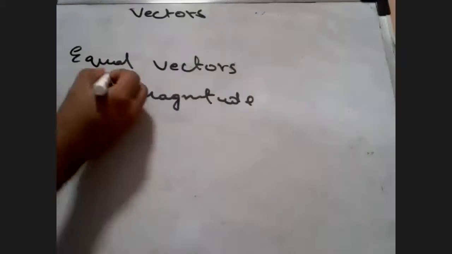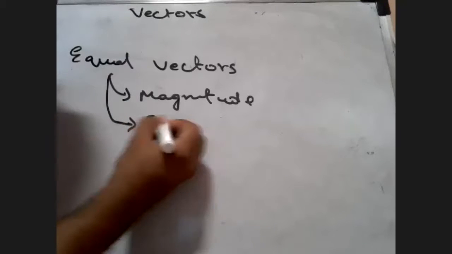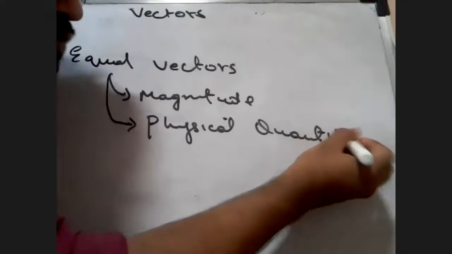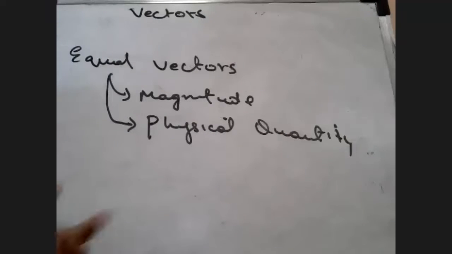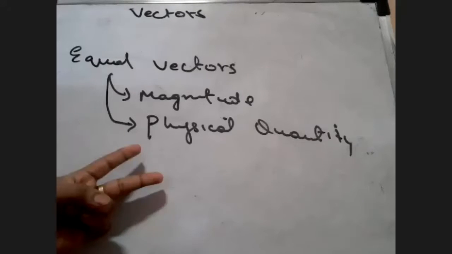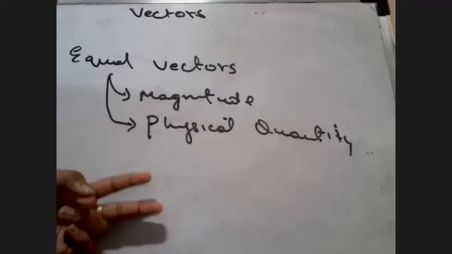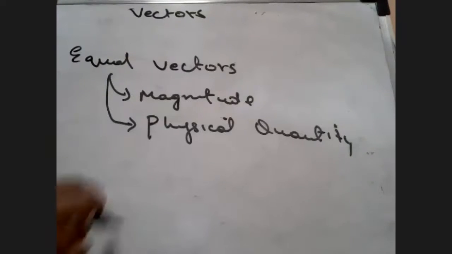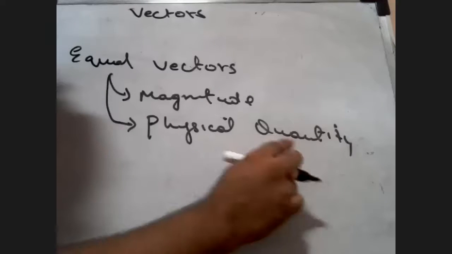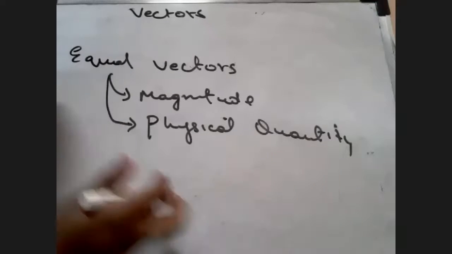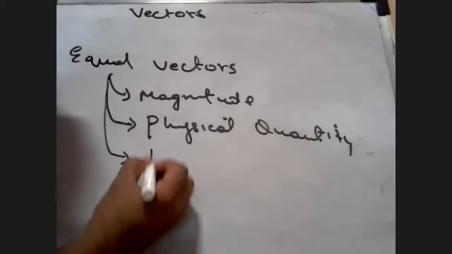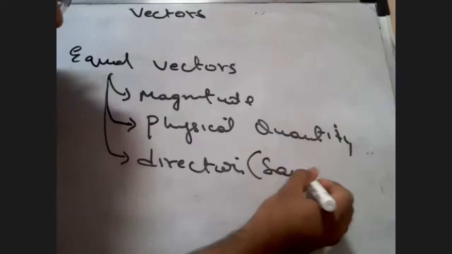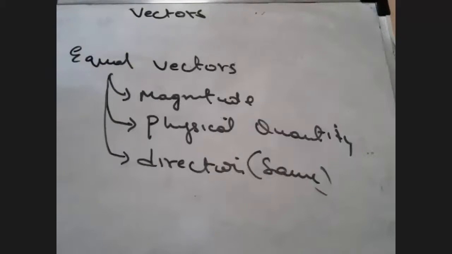But what else will be common? They will have the same physical quantity. That means I'm not talking about two vectors where one is velocity and one is some force. No, I'm talking about two vectors which are two velocities, or two forces, or two accelerations. They have a certain direction. I am just saying that they have equal magnitude and the same physical quantity, and of course they are going to have the same direction. So this is called equal vectors. That's as easy as it is.